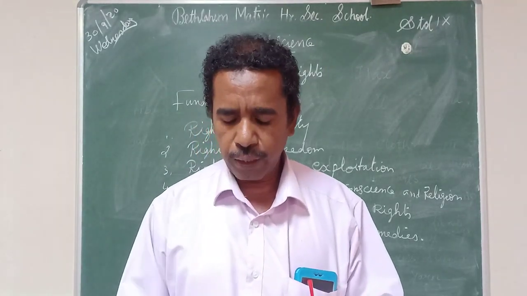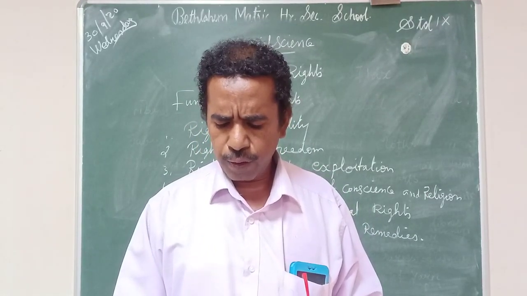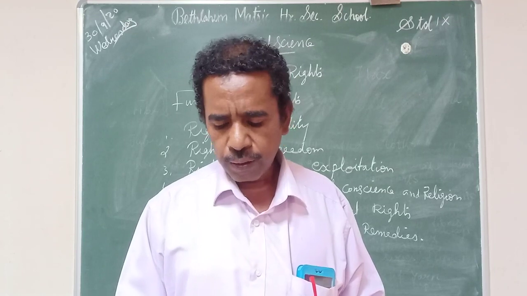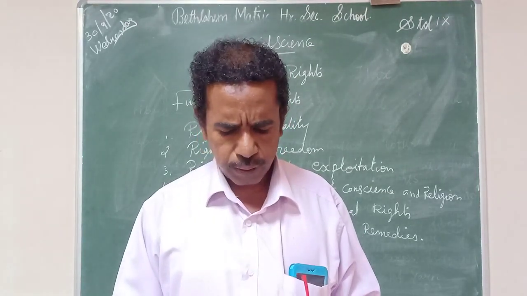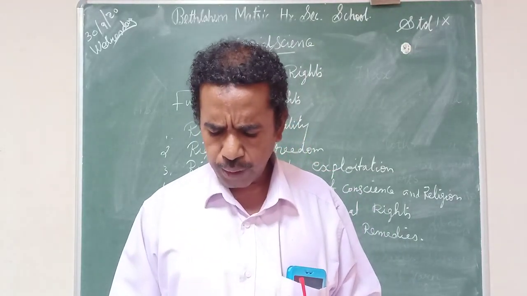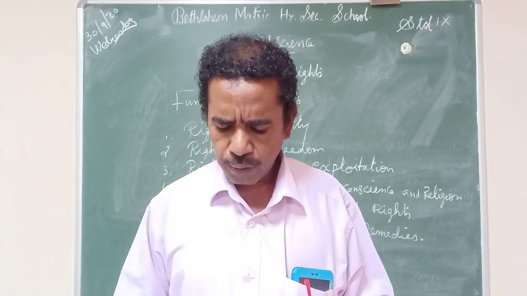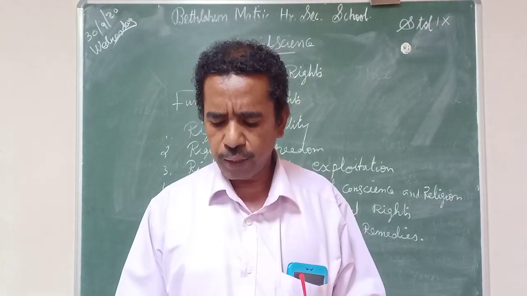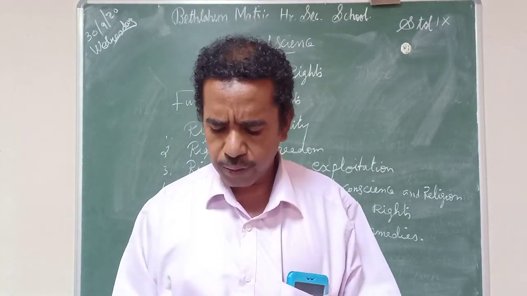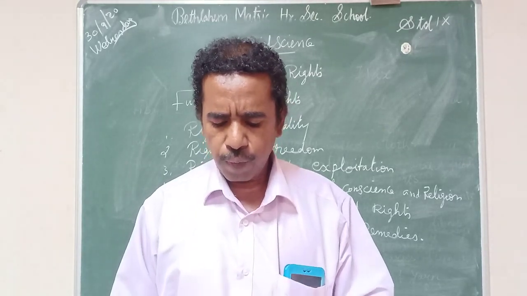Then the third one is a 10-year-old boy is working in a shop. Which right can you use to recover him? The answer is right against child labor exploitation. That is C option. You have to mark C option.